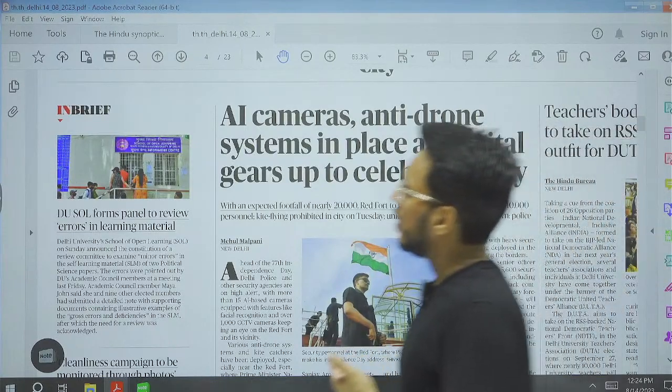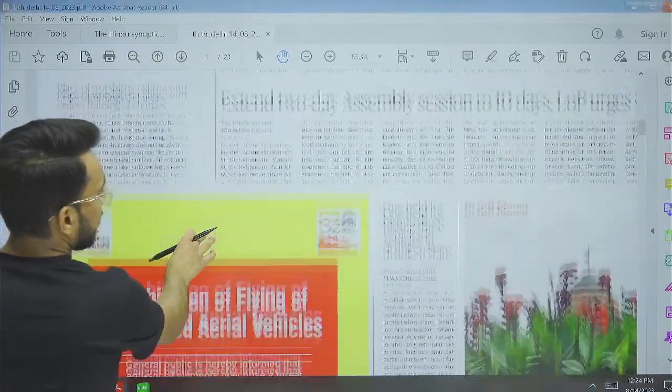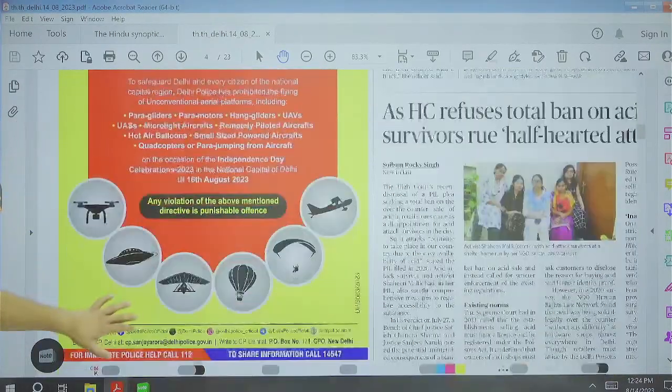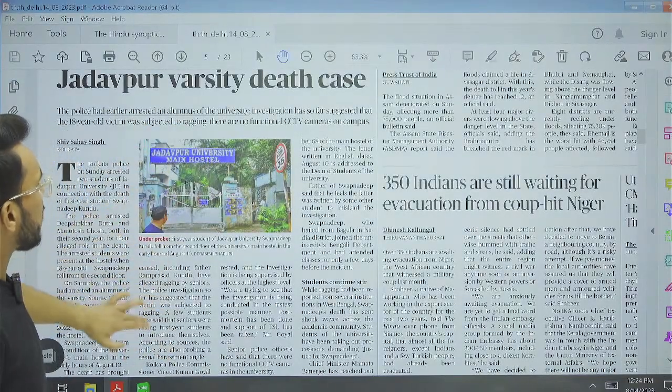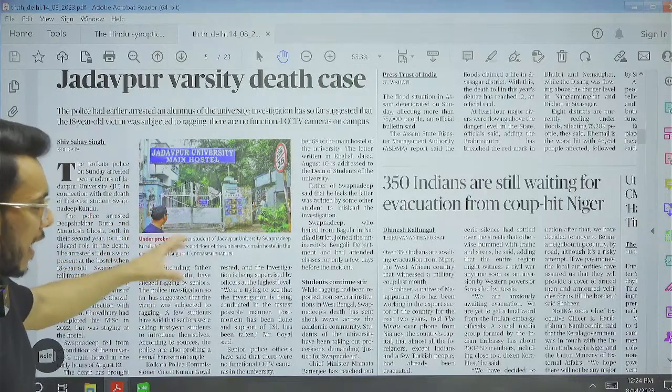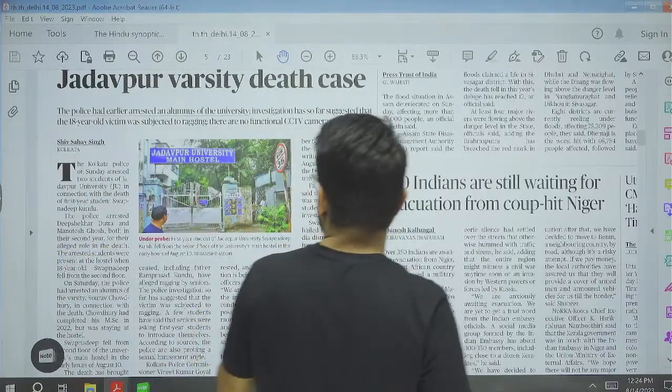Then guys, further moving on in this particular direction, we have these other articles. Again, regional issues etc. have been given. Much important things have not been given here.